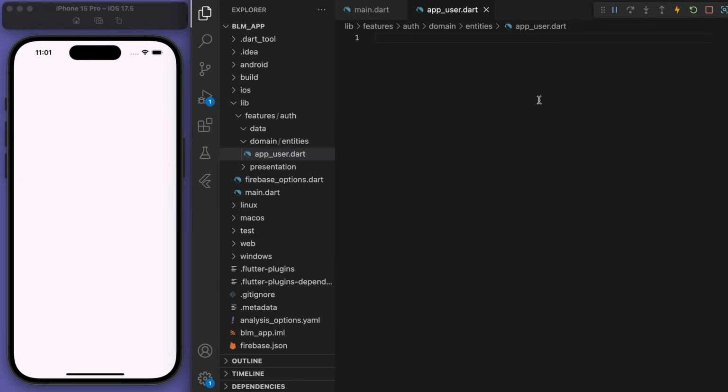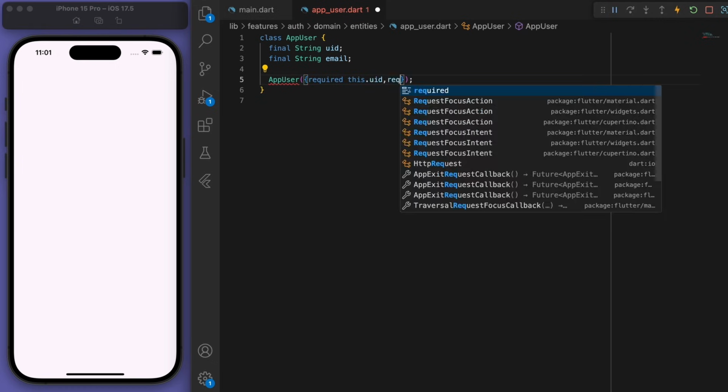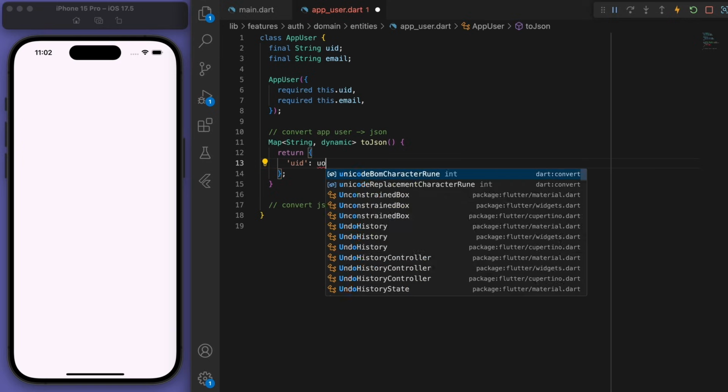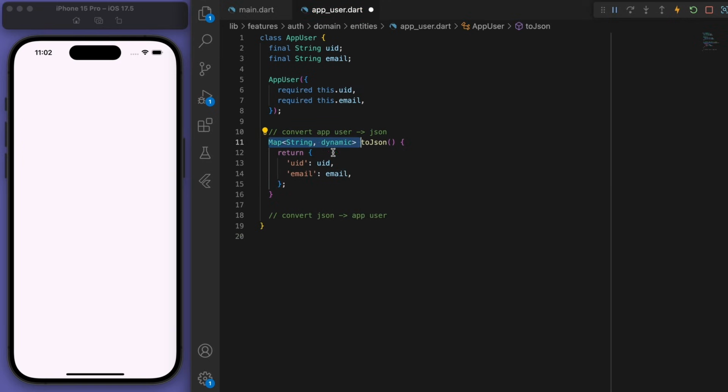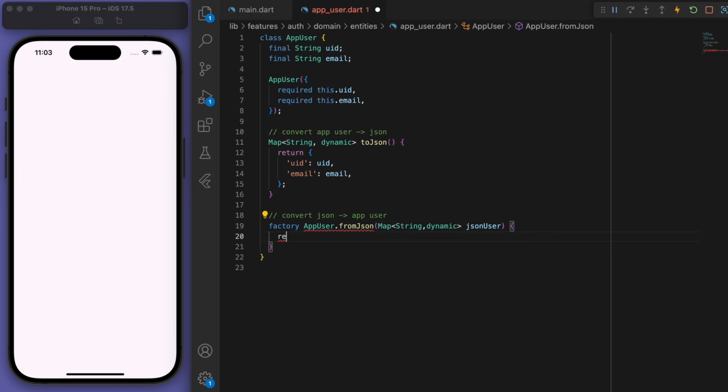Okay, so everyone that uses our app is going to have a user ID and an email. And we can create the constructor for this. And then it's common to have a couple methods down here just to convert our app user into a JSON format and vice versa. So if you don't know what a JSON format is, it's a map, like this. Which is how the data is stored in Firebase. And then when we grab information from Firebase, we can convert it back into our app user object.